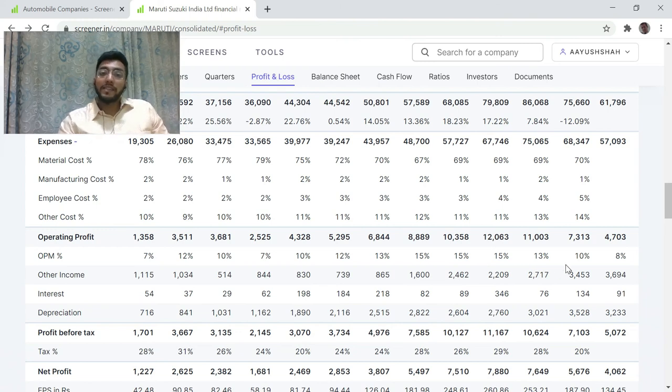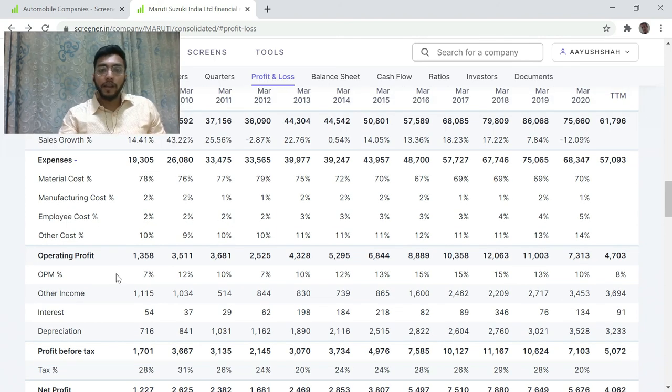So as a retail investor, you will always want to invest in a company where the company is at least operationally profitable. Matlab, you will not want to invest in a company where the company makes a car for 110 and sells it for 100 rupees, right? So this operating profit is also very important, and as a retail investor, you should keep a track of that.